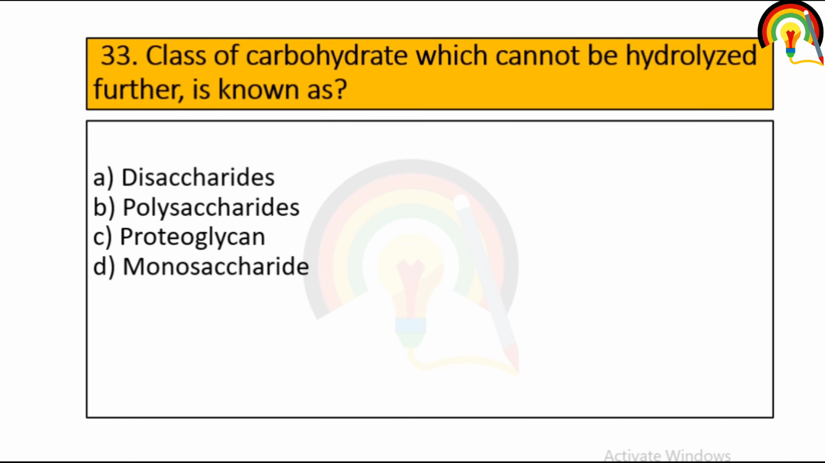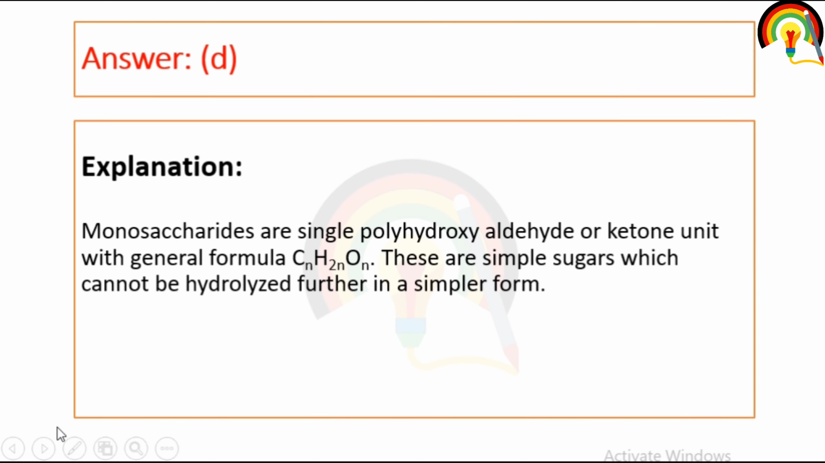Next one, the class of carbohydrate which cannot be hydrolyzed further is known as monosaccharide. Monosaccharides are single polyhydroxy aldehyde or ketone units. A monosaccharide has an aldehyde or ketone as a functional group, with the general formula CnH2nOn. These are simple sugars which cannot be hydrolyzed further into a simpler form.